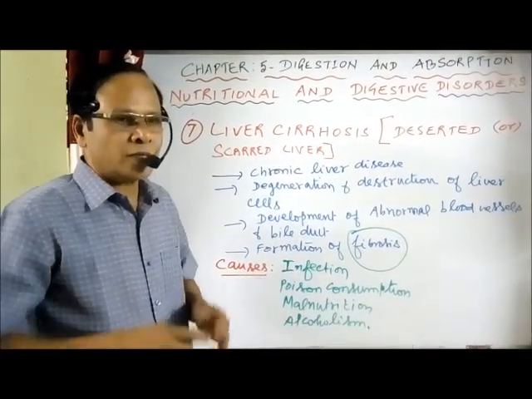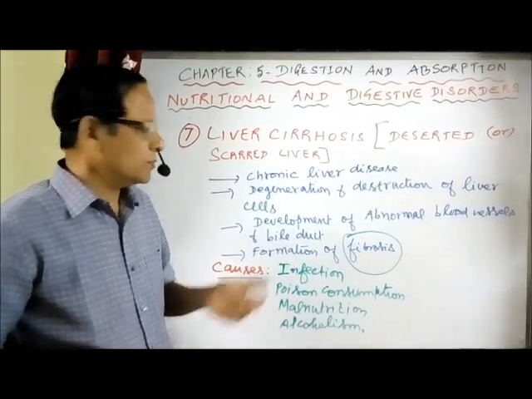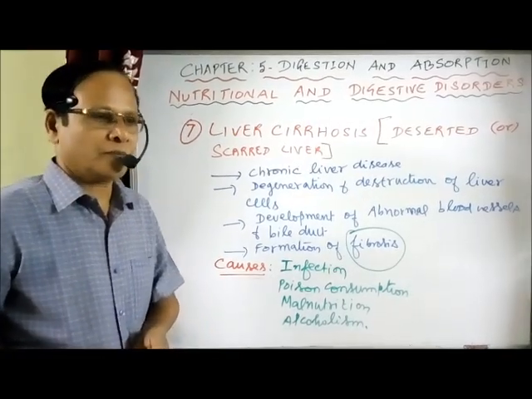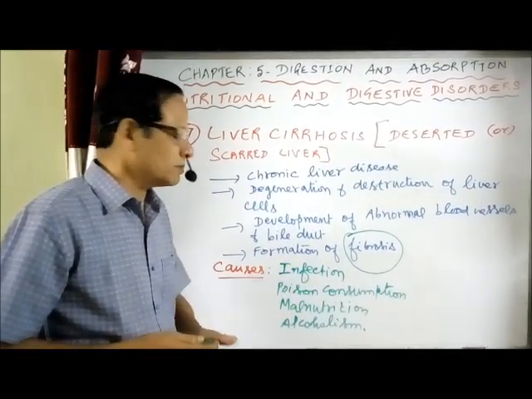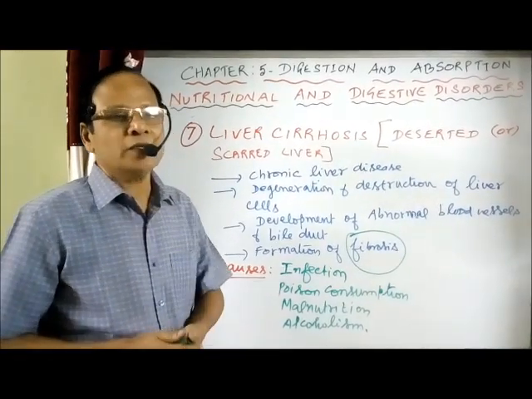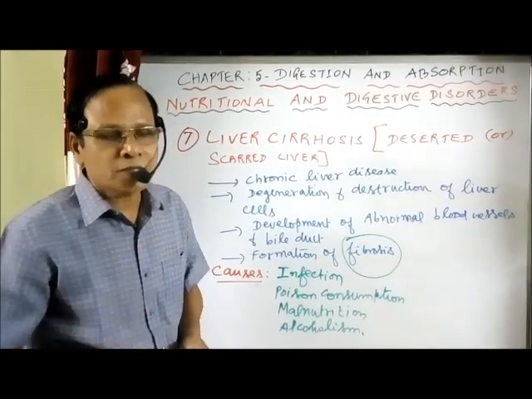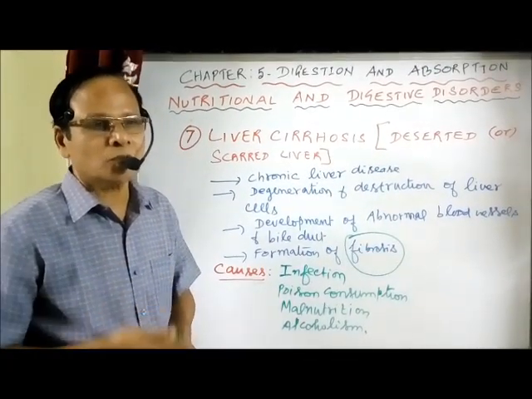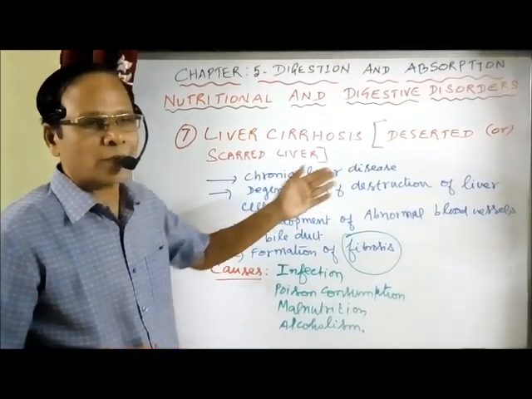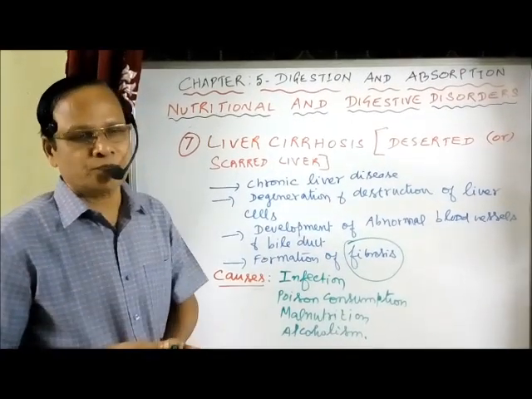Malnutrition. When the diet contains improper nutrients, for example some concentration of cholesterol, that results in malnutrition. Then alcoholism. The main cause for this one is alcoholism. When a person is consuming alcohol more and more, what will happen? The liver cells, called hepatocytes, are replaced by fibrous tissue.